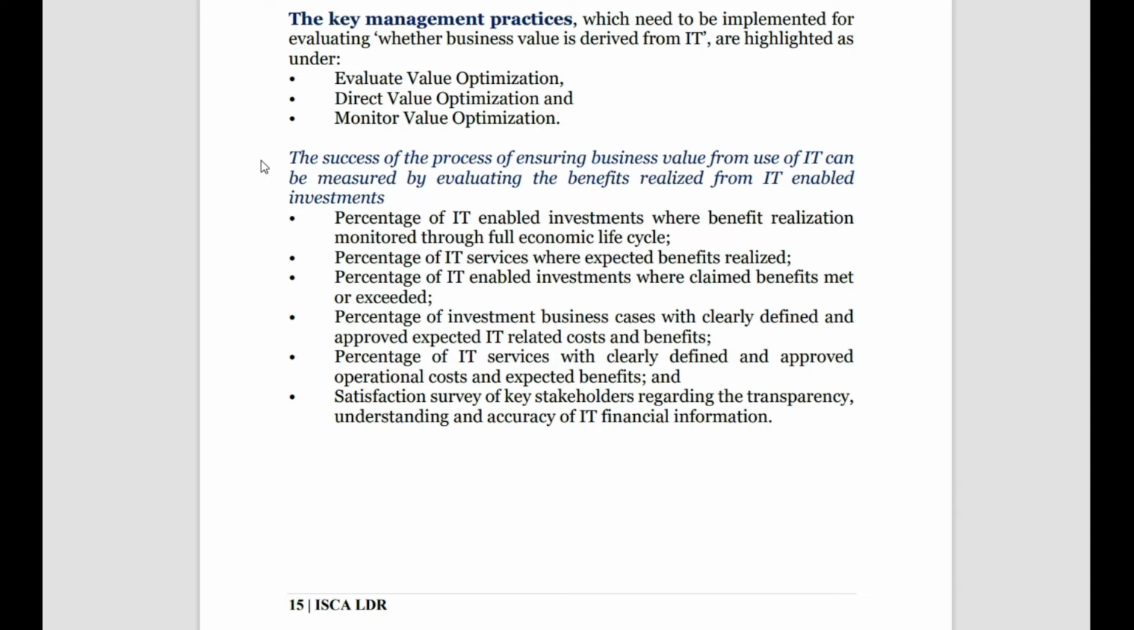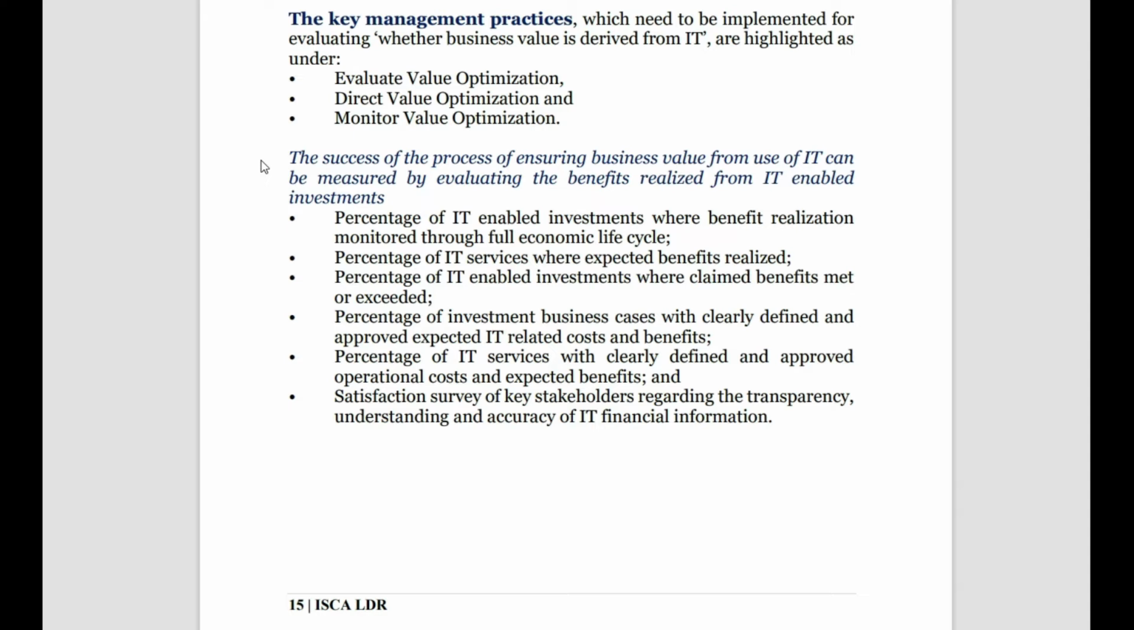The percentage of the investment business cases where related IT costs have been clearly defined and approved, and we were able to meet that. Then the percentage of IT services where operational costs and expected benefits were clearly defined and approved. So these are approved things. There are two things: the IT investment is clearly defined, and we know the approved expected IT related cost.